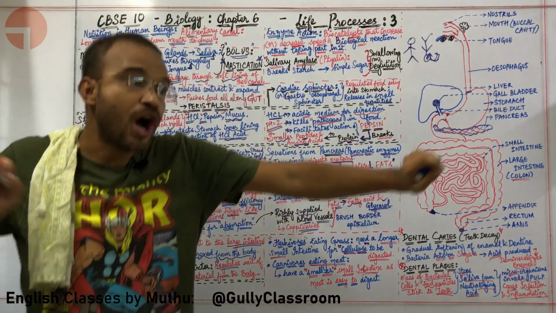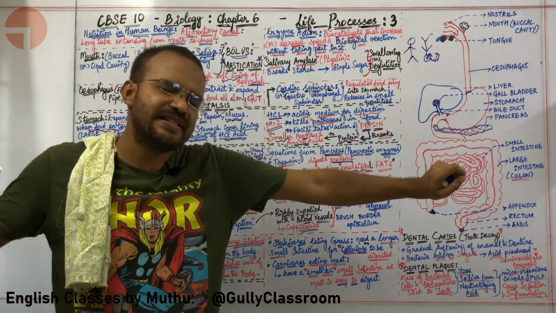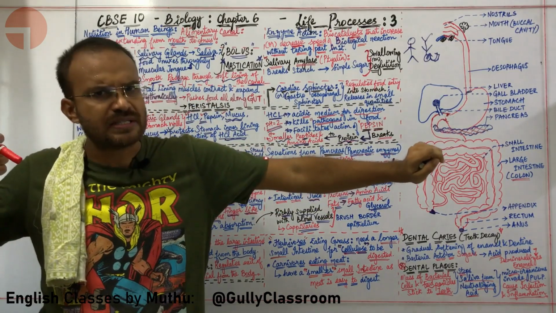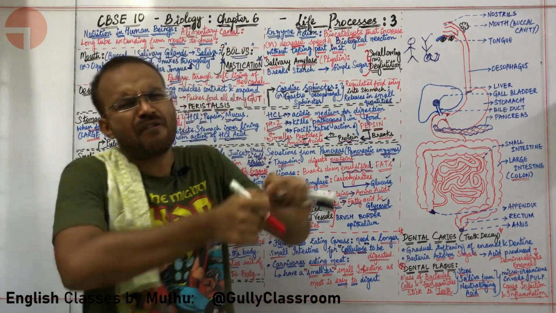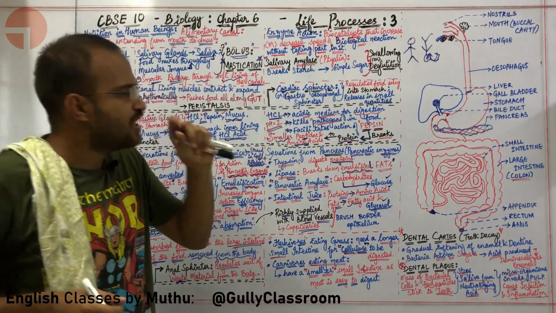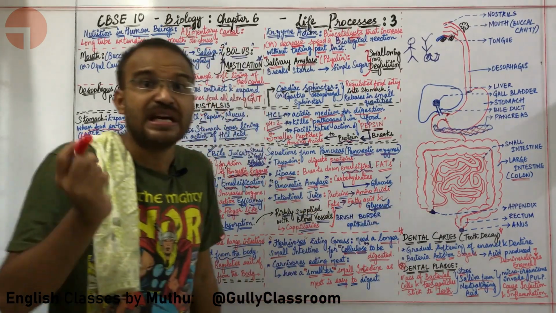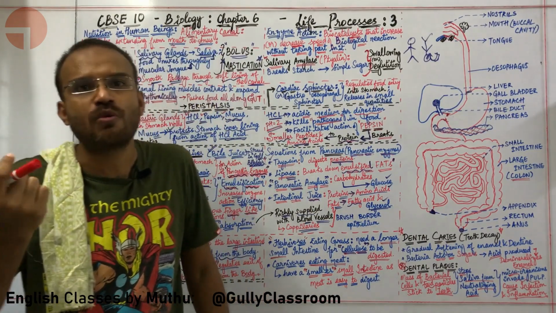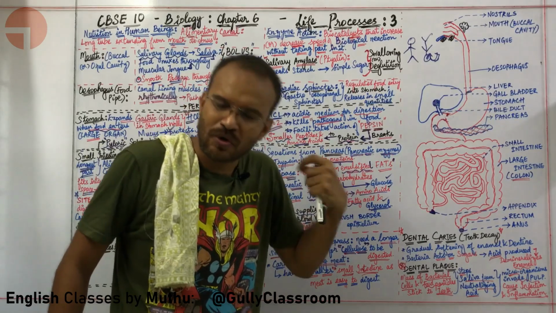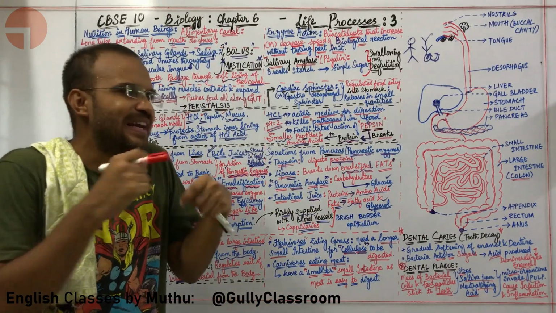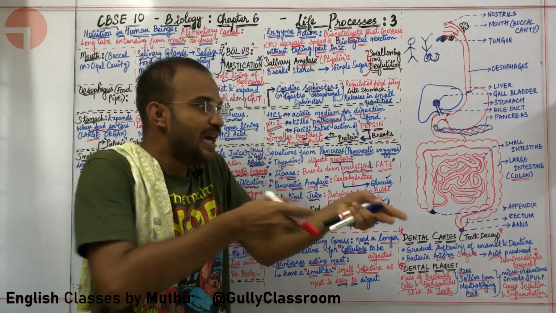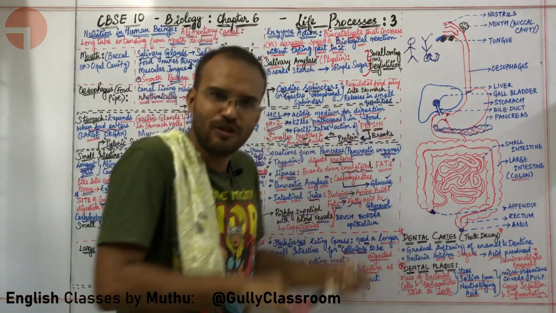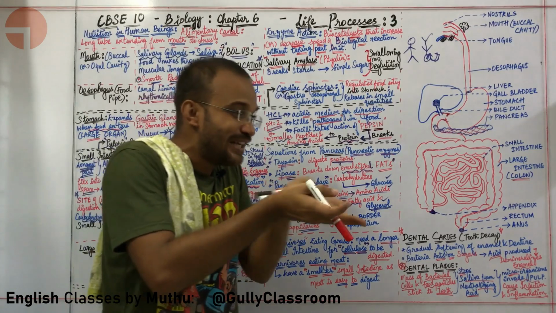Herbivores have a very long small intestine, but carnivores don't really have a very long small intestine. Why, sir? The main function of the small intestine is digestion of cellulose. Where is cellulose present in more quantities? Cellulose is present in more quantities when we are dealing with herbivores, because herbivores are consuming more plants. Plants have more cellulose.